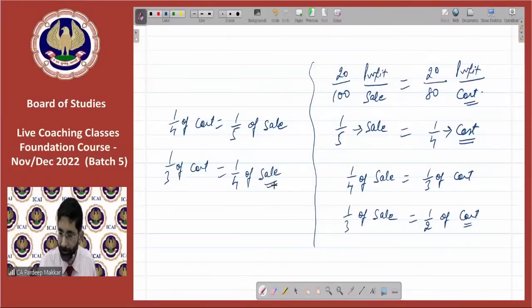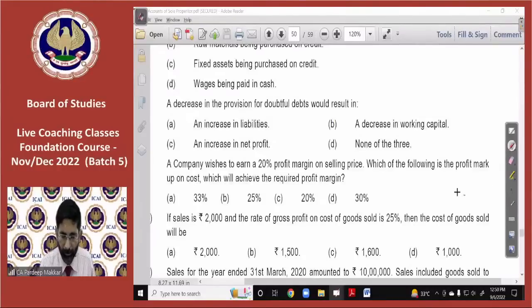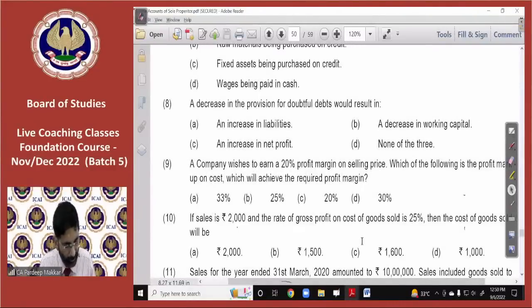Assume this is clear to everyone. Ninth is clear now. Someone is asking some other queries also. Question number 7, question number 10.